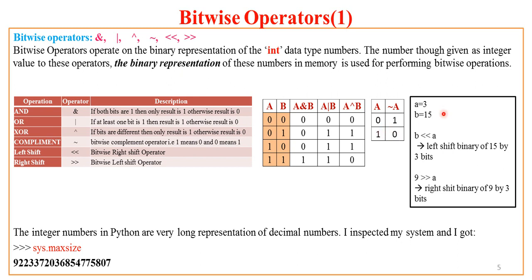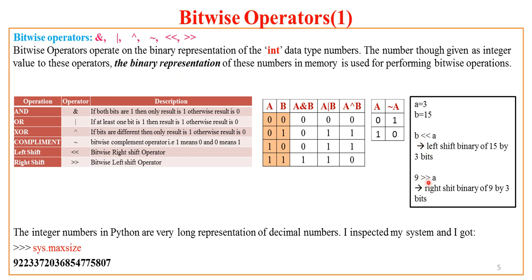Now what of the bitwise left shift and right shift operators? It is very simple. If A is 3 and B is 15, and I say B left shift A, what does it mean? It means B should be left shifted by A bit positions. That means shift the binary bits of 15 by 3 bit positions. If A is 5, B will get shifted by 5 bit positions. We'll see this in detail while discussing the hands-on on left shift and right shift operators.